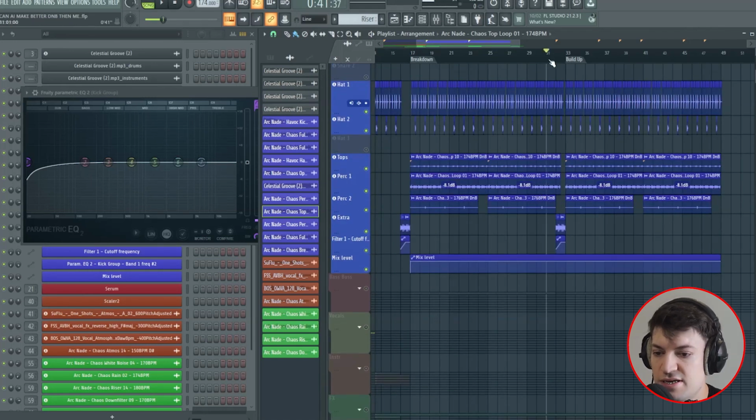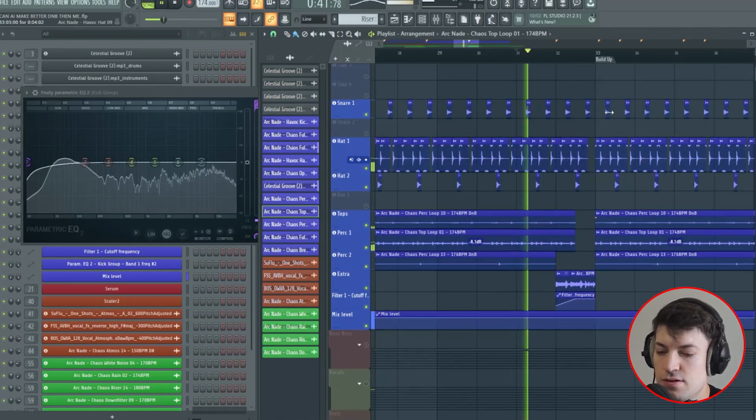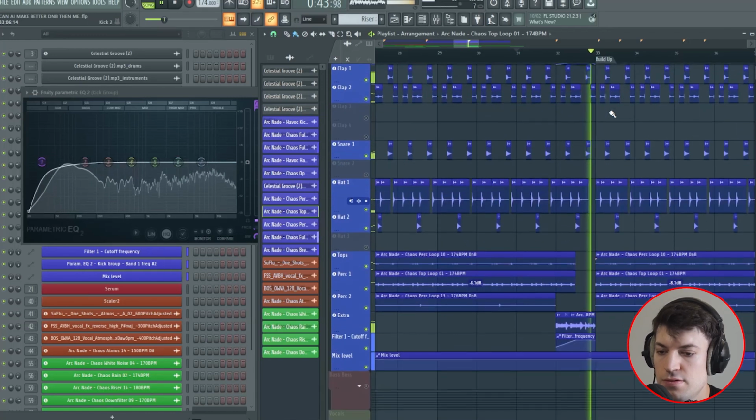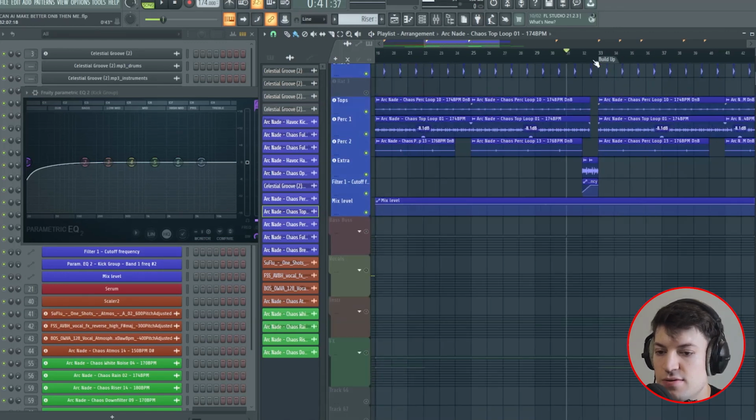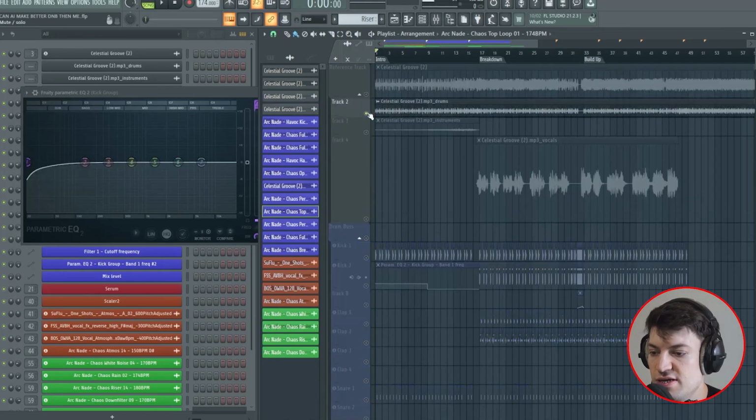And then after 16 bars, we have this little transition here, which is basically just this kick drum added in here, and then a little sort of build up kick drum with some EQ on here. And then we add the breaks back in as well. And then it repeats itself. So what I did basically was copy this formula as much as I can, and then add in what I think would make it sound even better.